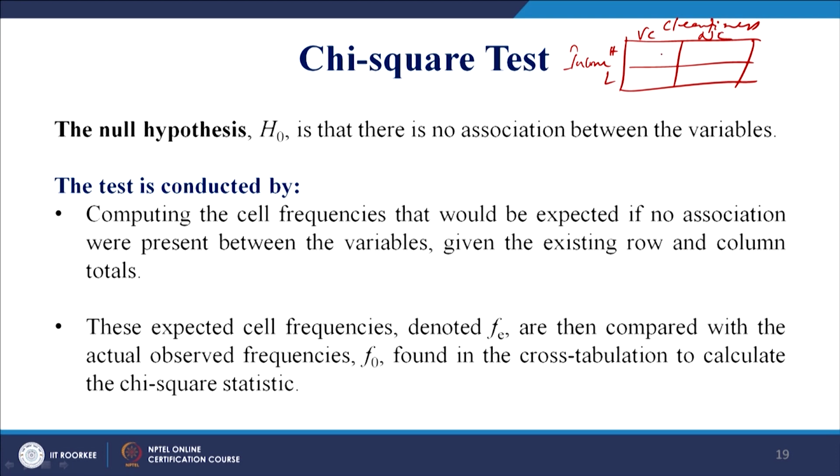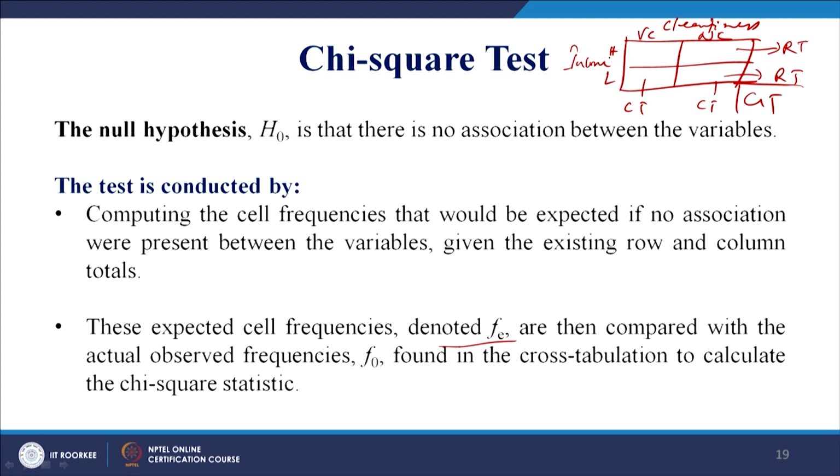So, these are the row totals, this is the column total, and you have a grand total out here. These expected cell frequencies, denoted as fe, are then compared with the actual observed frequencies. So, you have an observed frequency.